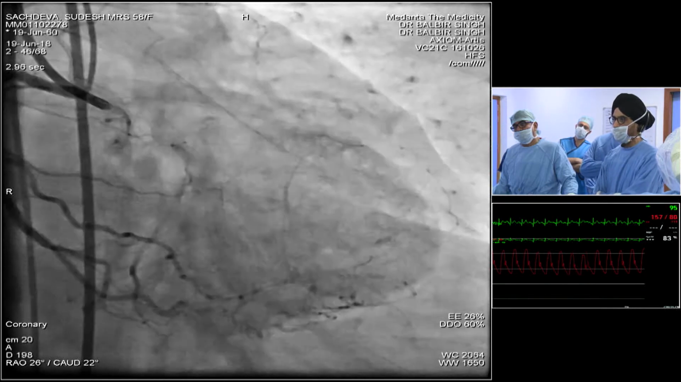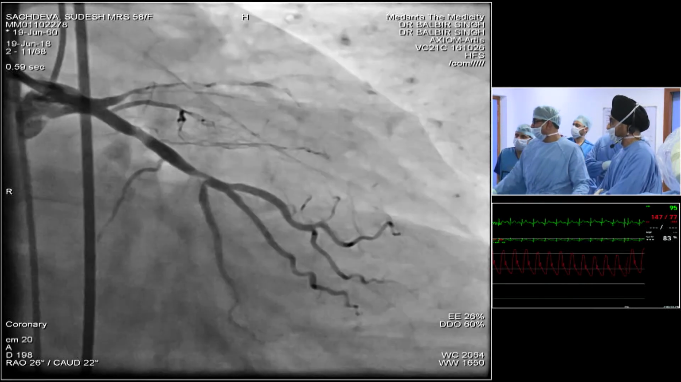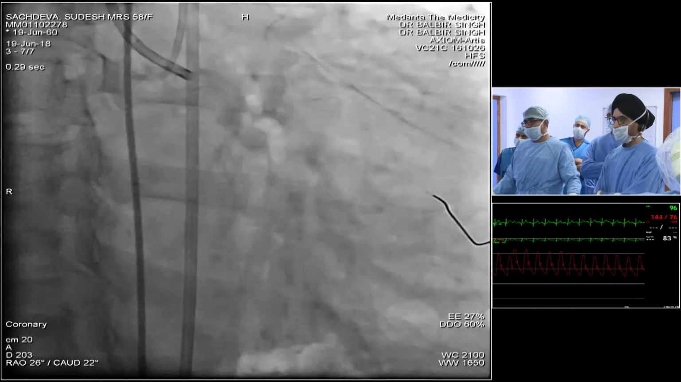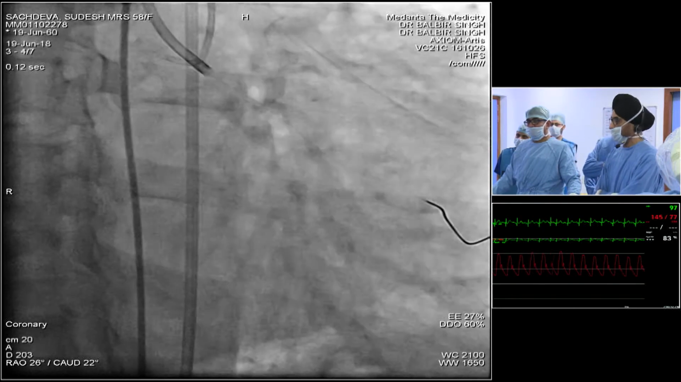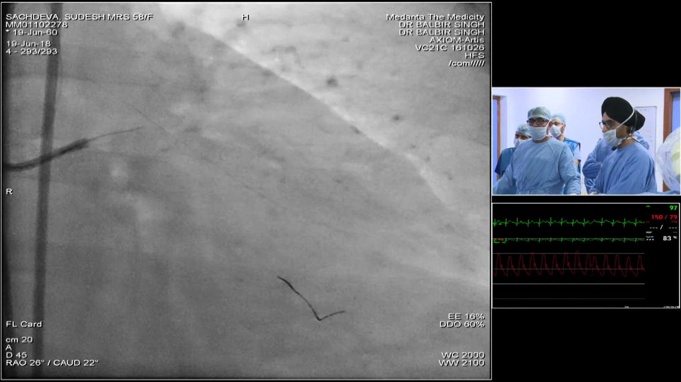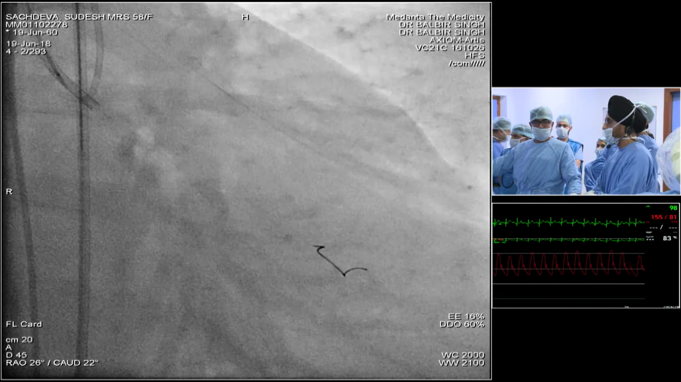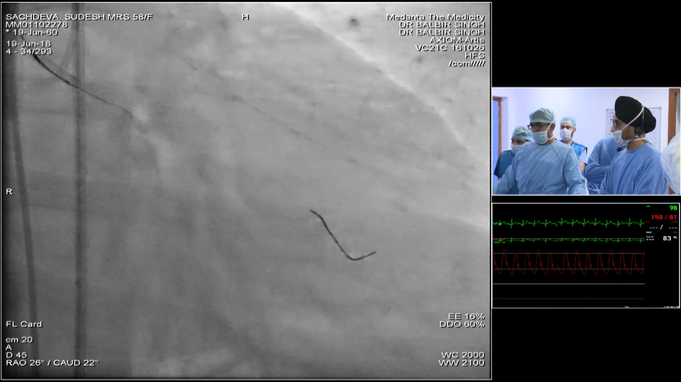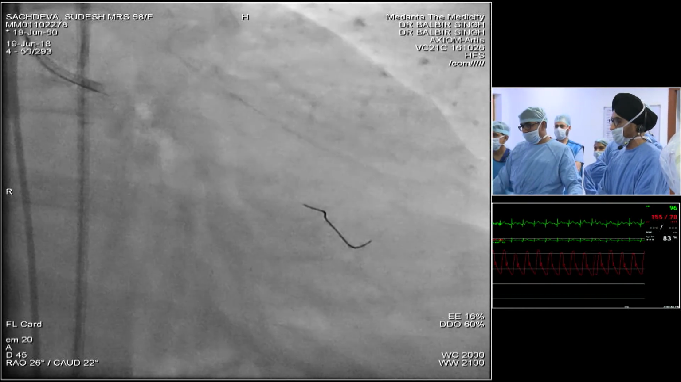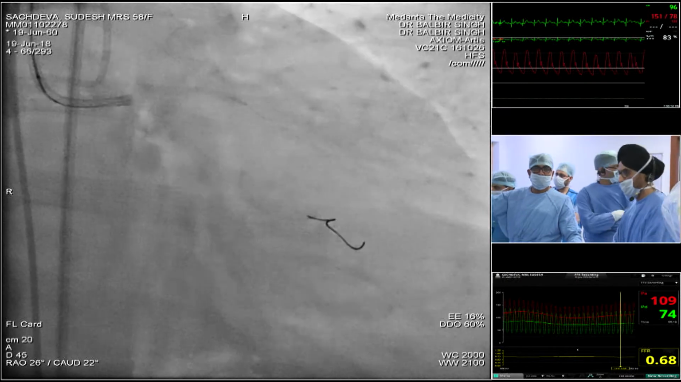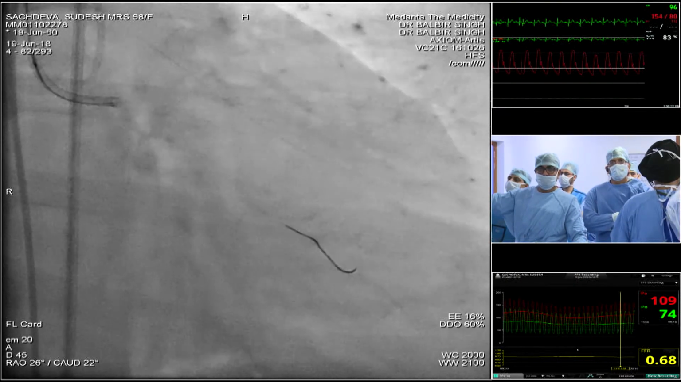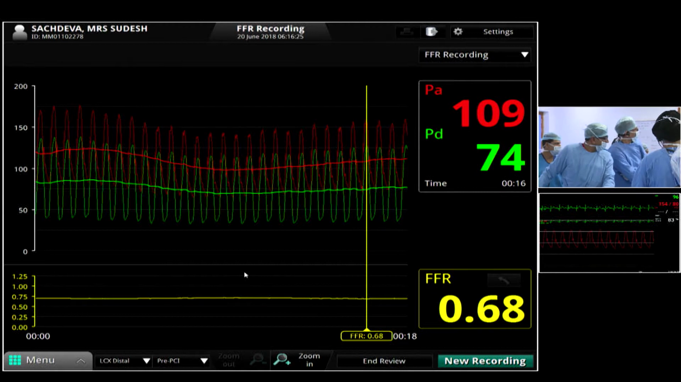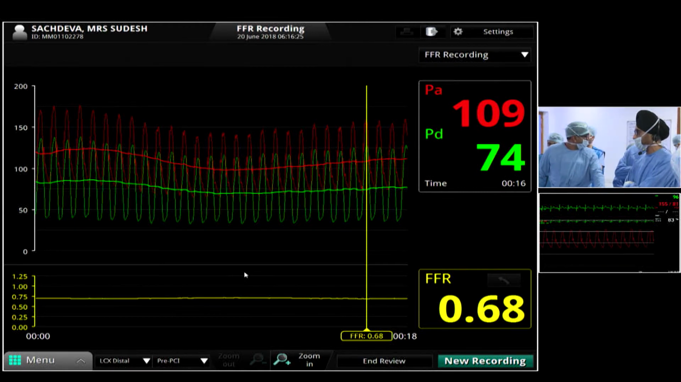So the first thing I did was take an FFR wire, next please, onto the circumflex. This is the wire to the circumflex, and we have an FFR. Can you see the FFR? 0.68. I do not see the FFR screen. We'll show you. Yeah, so FFR 0.68. Yeah, 0.68 is the FFR, so that makes me believe that we have to do it.